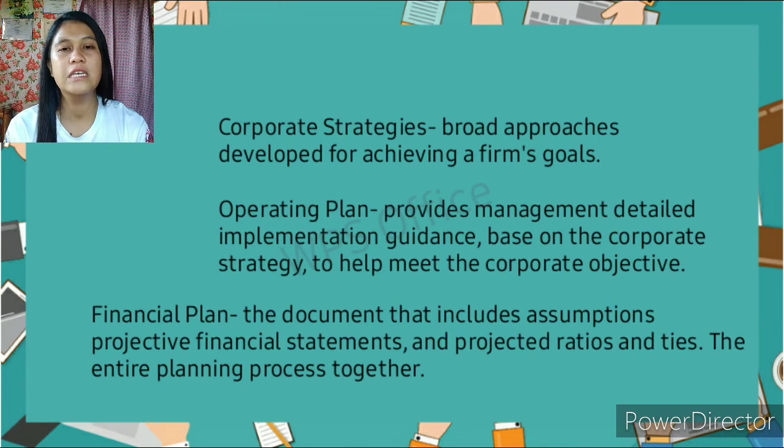Corporate strategies, which are broad approaches developed for achieving the firm's goals. Operating plan provides management detailed implementation guidance based on the corporate strategy to help meet the corporate objectives. Financial plan is the document that includes assumptions, projected financial statements, and projected ratios, and ties the entire planning process together.